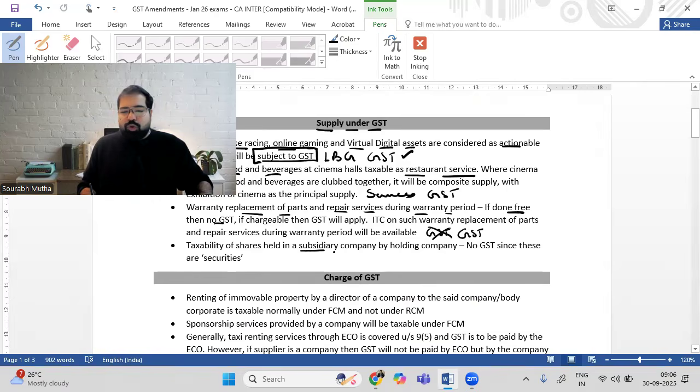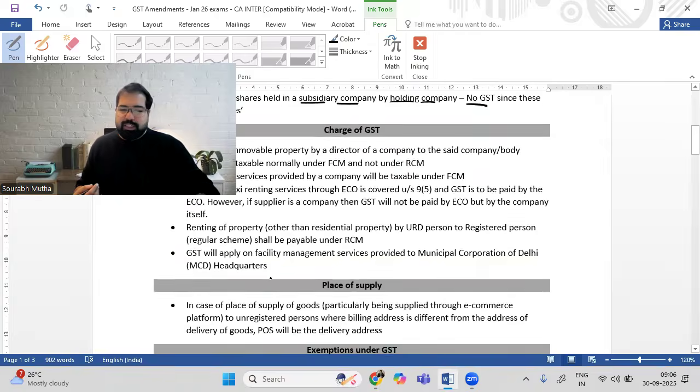Next, you own shares of a subsidiary company or the holding company. Example, your Reliance, you hold shares of Jio. And if you sell those shares, will there be any GST? No, because there is no GST ever on securities. This is a chapter called supply. Charge of GST will come in some time.